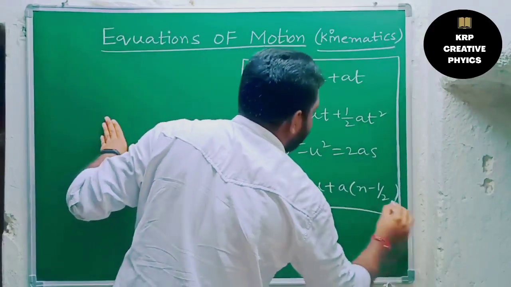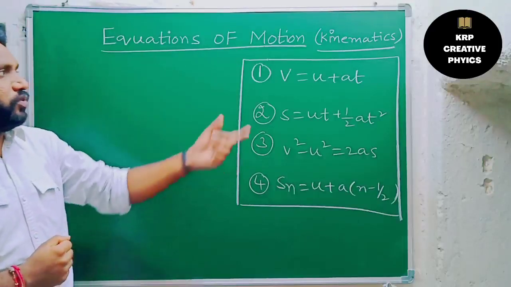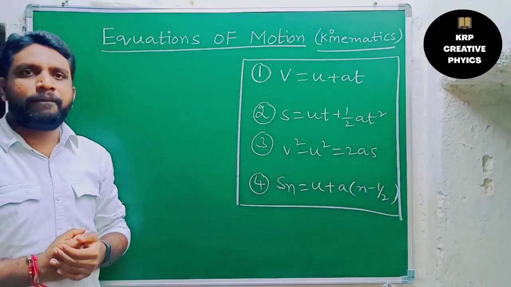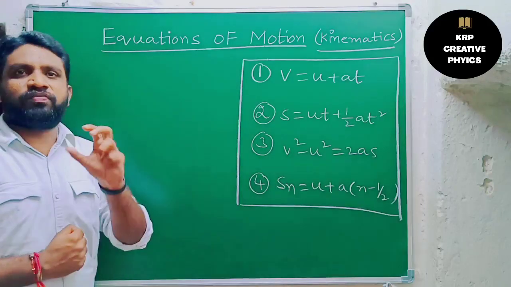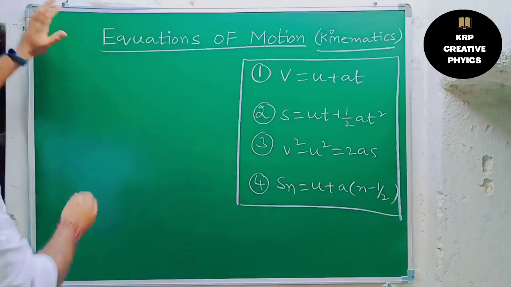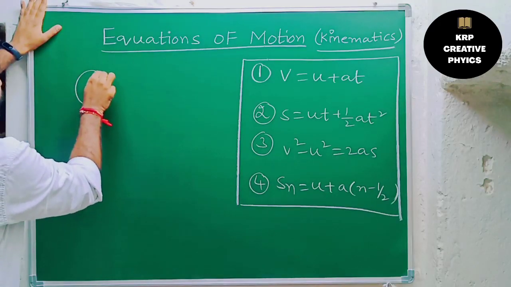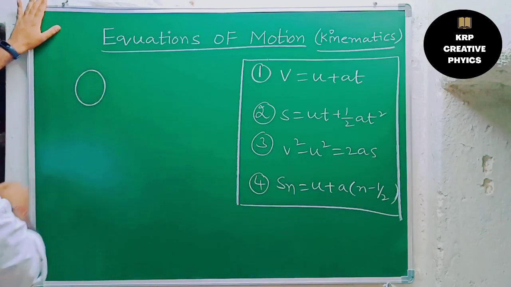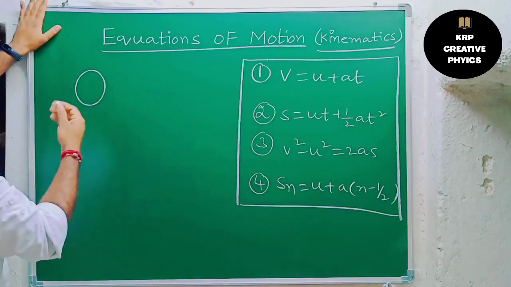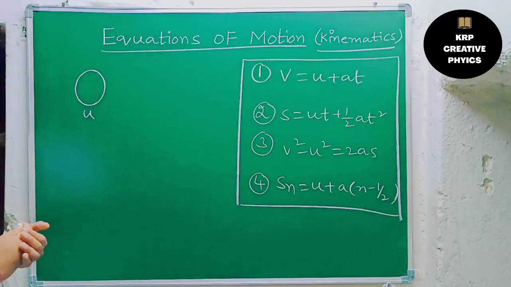Now we need to know the terms inside the equations. We have four equations overall, and we need to know the terms in each of them. To understand all the terms, first I am going to consider one object. Its initial velocity is u, so it is moving with initial velocity u.